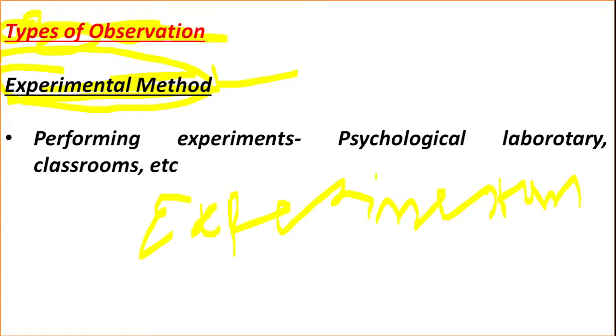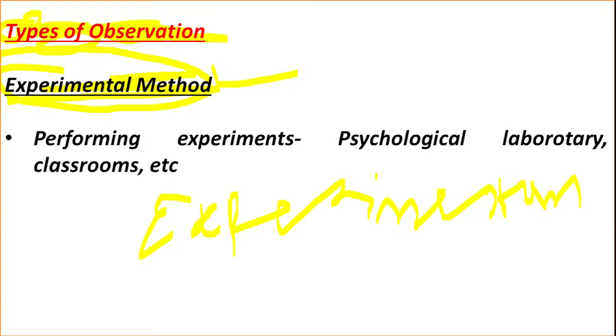Here the researcher or the observer performs the experiment with the children. These experiments we can perform in the classroom, outside the classroom, or in a psychological laboratory. For example, the effect of anxiety, the effect of drugs, stress on human behavior, the effect of intelligence, or participation in co-curricular activity can be studied.